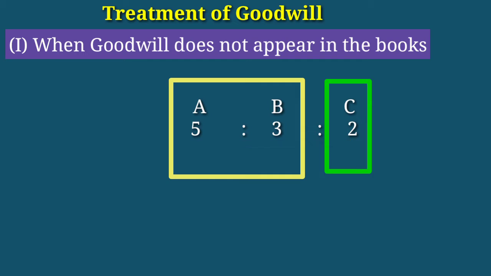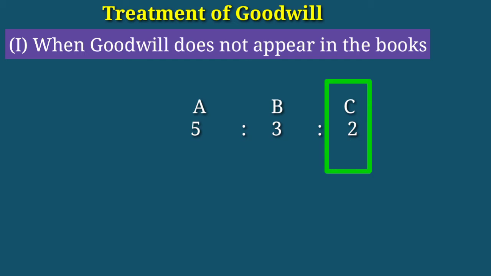Gaining partners we need to debit and the sacrificing partner we need to credit, right? The same we did in admission also. That time the old partners we credited and the new partner we debited, right? In admission, the premium is distributed in the sacrificing ratio, but here in retirement we use the gaining ratio. That is the difference, right?